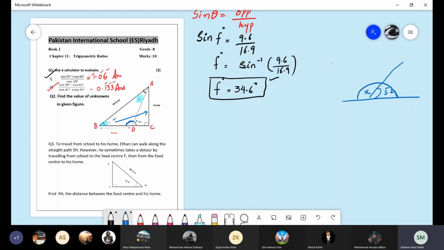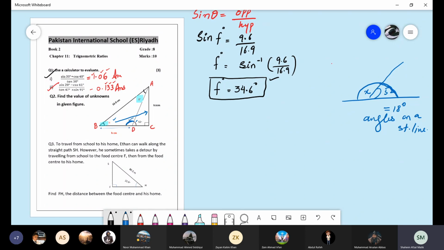If we add these two angles, the sum is equal to 180 because they are angles on a straight line. This is the only way to find this missing angle, because triangle ABD is not a right angle triangle. It's a normal triangle.